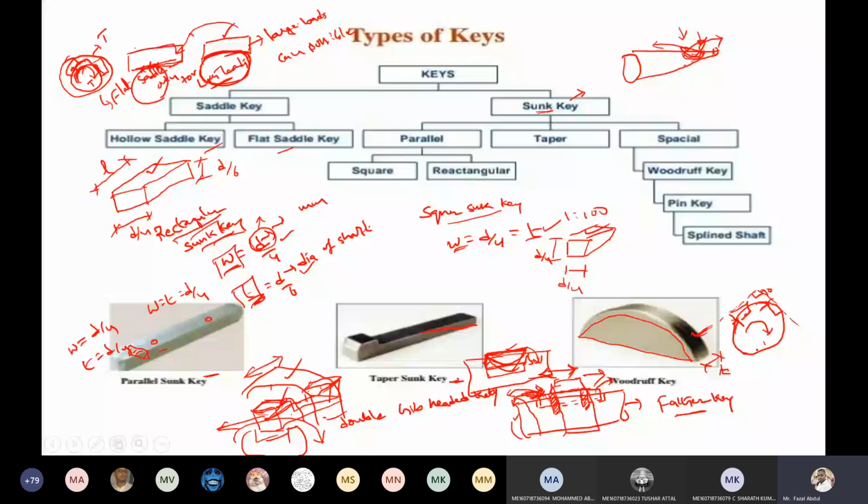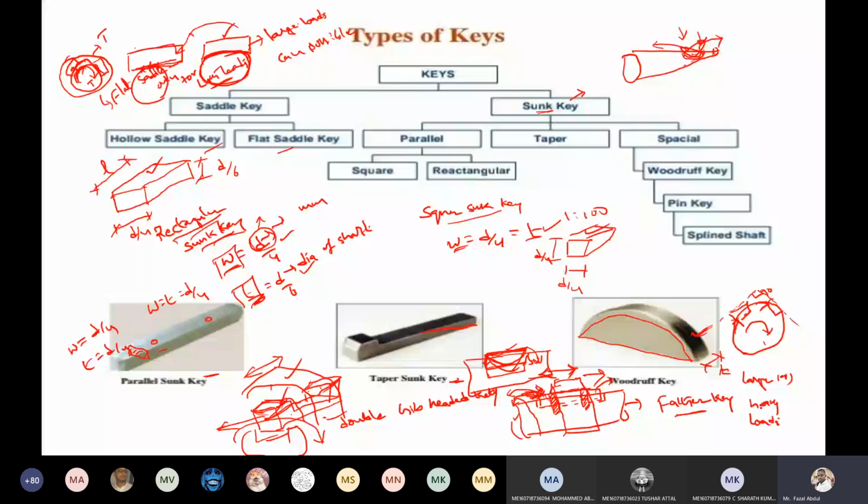That is the usage of the tangent key. Because of this reason, we can use this tangent key for larger, heavy loads.